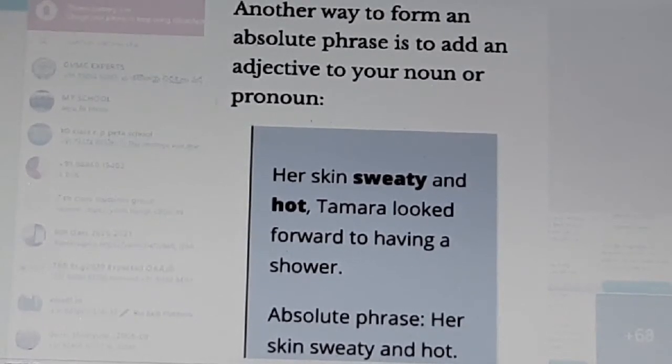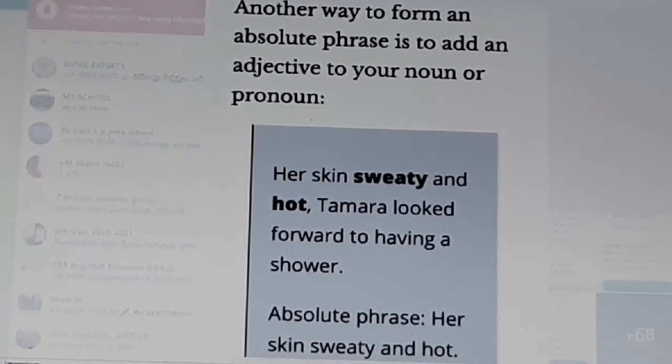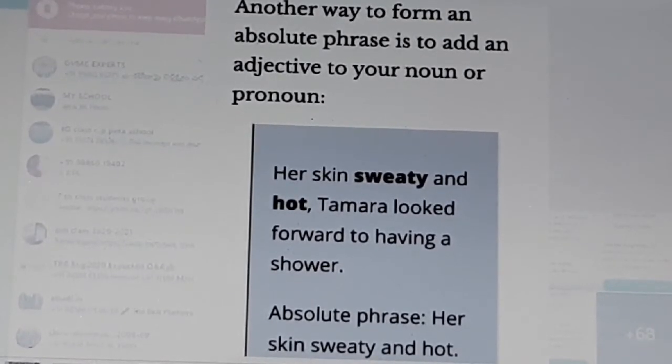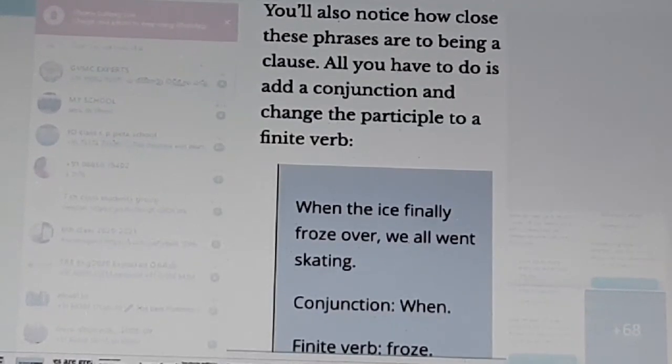Another way to form an absolute phrase is to add an adjective to your noun or pronoun. Example: her skin sweaty and hot, Tamara looked forward to having a shower. Here, her skin sweaty and hot is the absolute phrase.